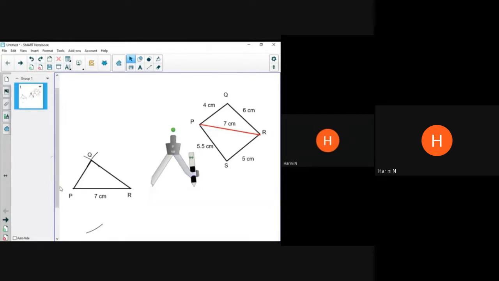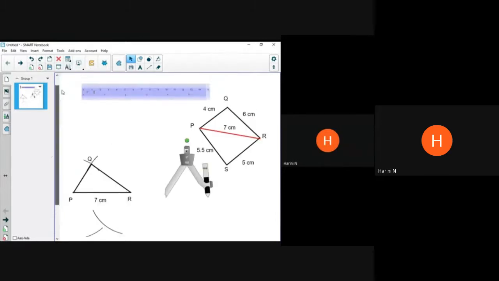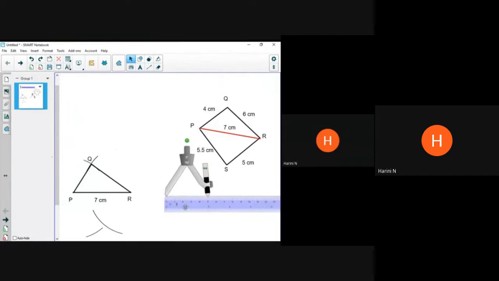Where will you keep your compass? You have to keep your compass at R now. Keep it at R. Rotate your compass. Then you can start drawing the arc. Okay. It does not meet, which means you have to draw the other arc a little longer. So we may have to repeat that, because our 5.5 was not appropriate. We didn't get the longer arc there. So sometimes you have to draw the arc longer so that you don't have to suffer like this, right?